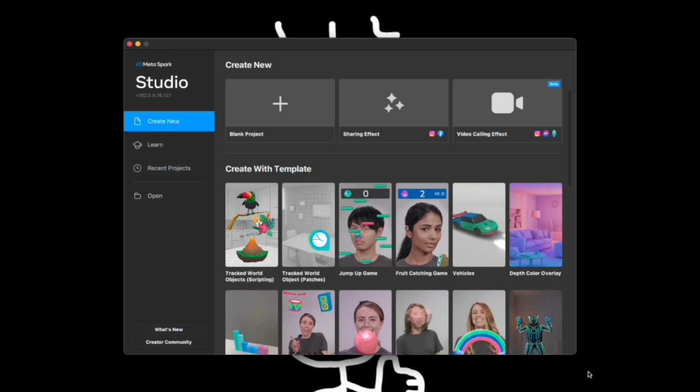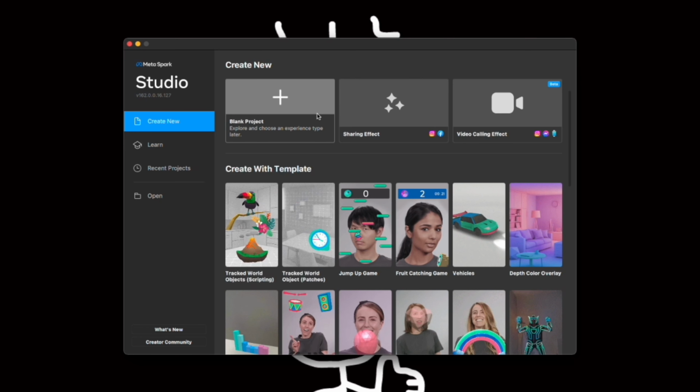So you'll need to log in with your Facebook account, and please make sure to link your Facebook account to your Instagram so that you can upload it directly to your Instagram feed. There are a lot of templates, so you can also have fun with them. But for today, we'll be starting with a blank project because what we'll do is a very simple flat 2D filter.